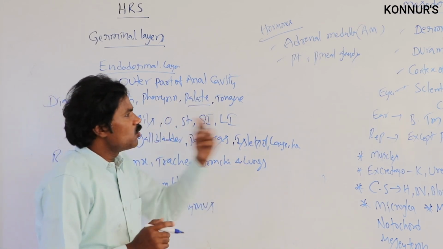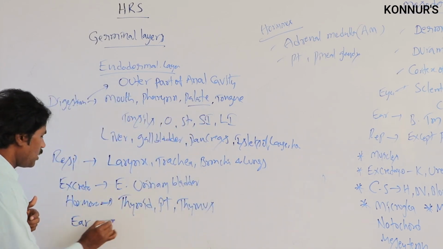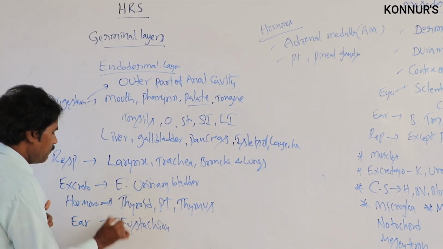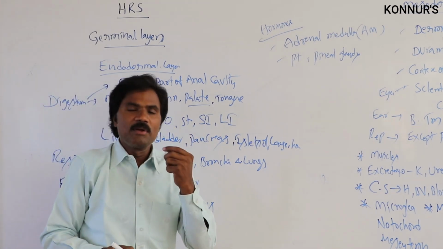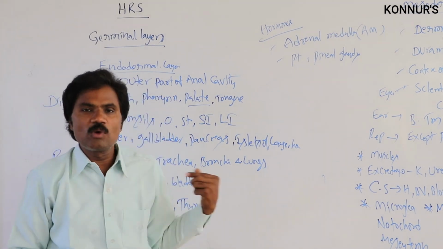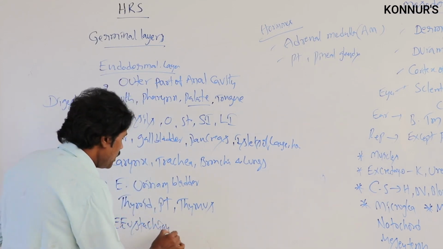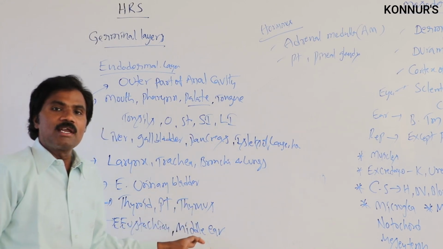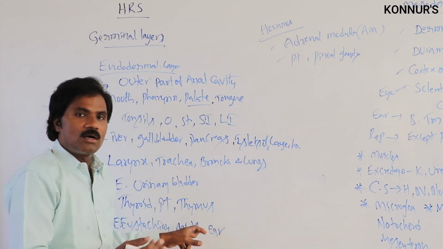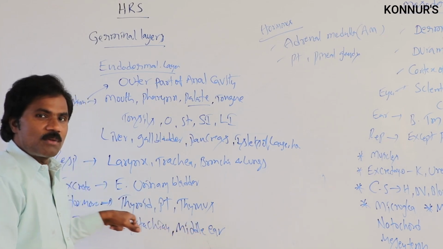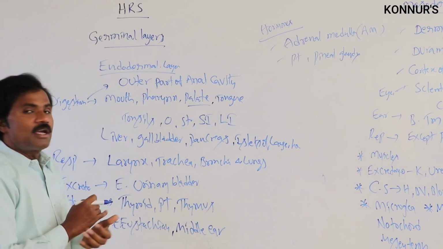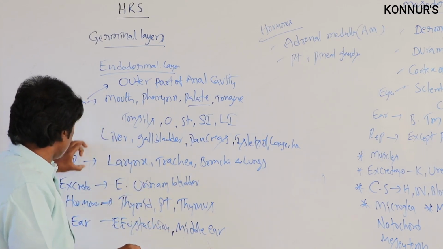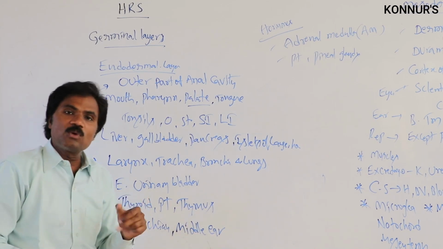Then related to the ear, if we observe the ear, the eustachian canal, the epithelium of the eustachian canal between the ear and the mouth, is also formed there. Apart from this, the middle ear also develops from it; the epithelium of the middle ear and the organs present there also originate from this endodermis. So majorly it will be present in digestion, respiration, excretion, hormones as well as ears.